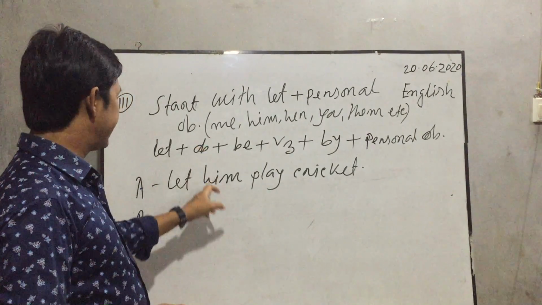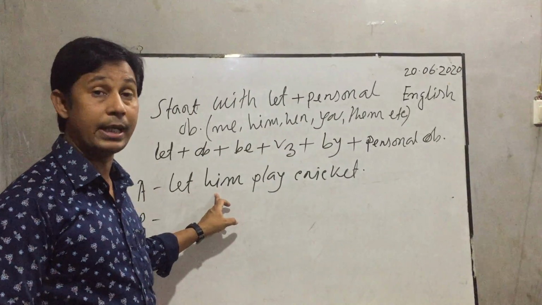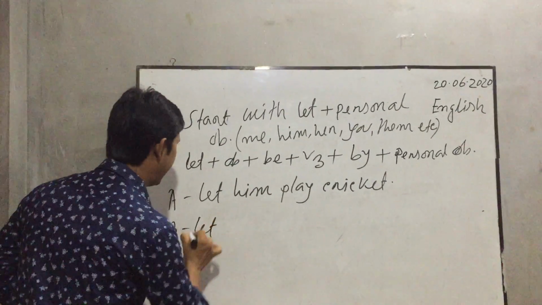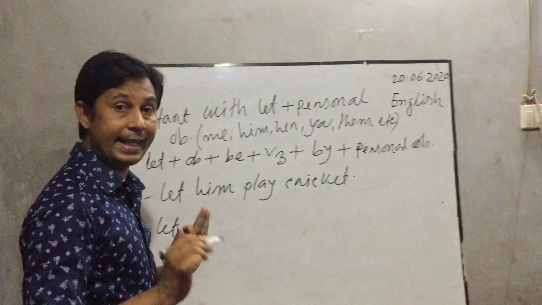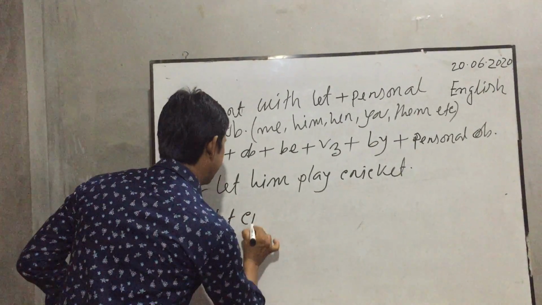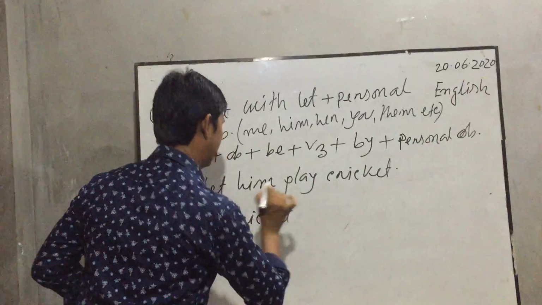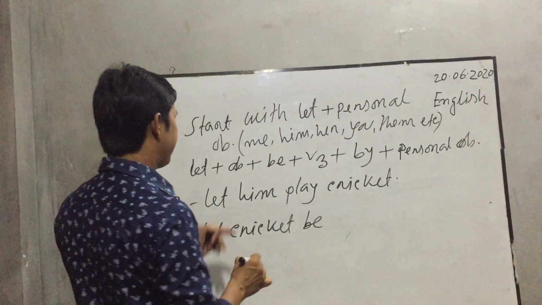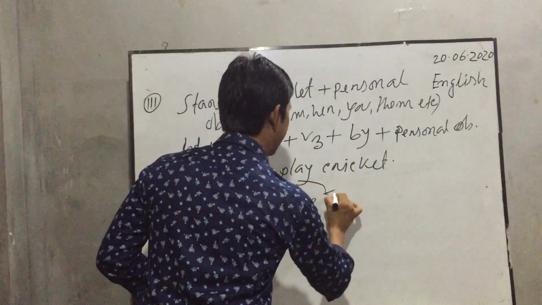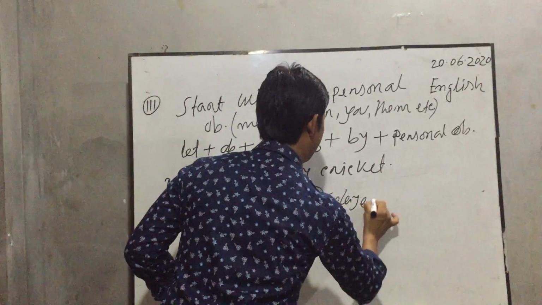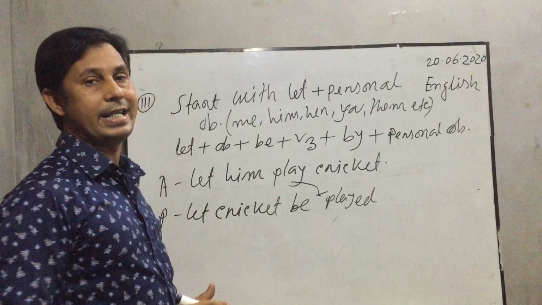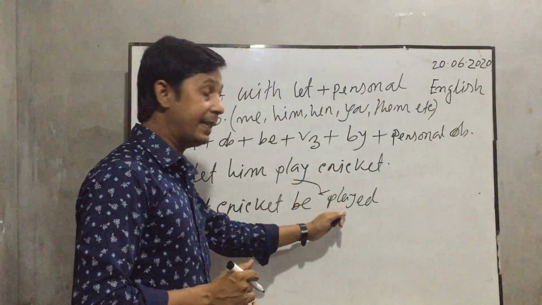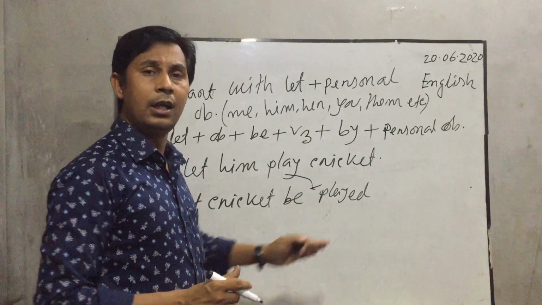At first let, then the object here. The personal object him here. So according to rules, at first let, then the object here is cricket. Let cricket, then according to rules be. Let cricket be played. Play, the present form in the active voice, becomes the past participle form in the passive voice.